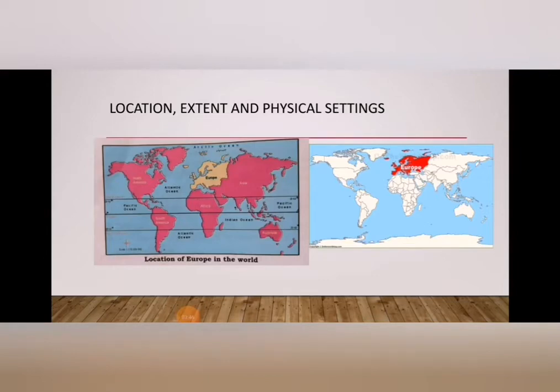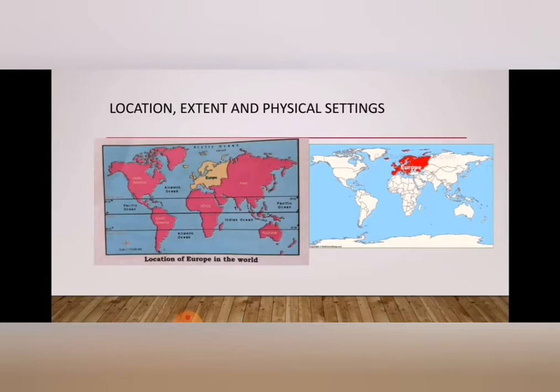So Europe, including the European portion of Russia, is the second smallest continent with a total area of 10.4 million kilometers square. It is about 3 times larger than India in size. This continent occupies about 7% of Earth's surface. Only 7% of Earth you can see, but it has a quarter of the world's total population.